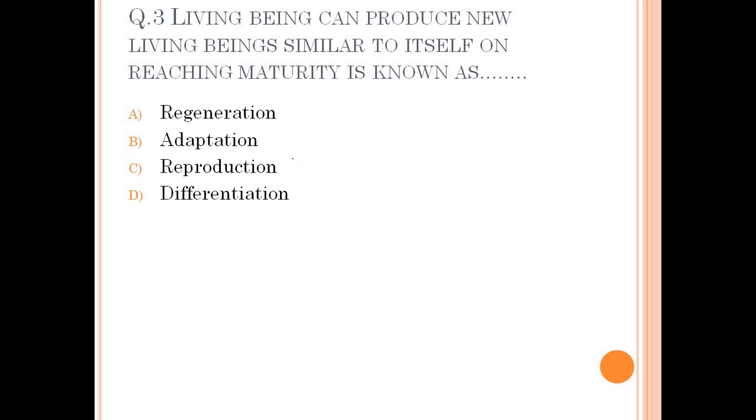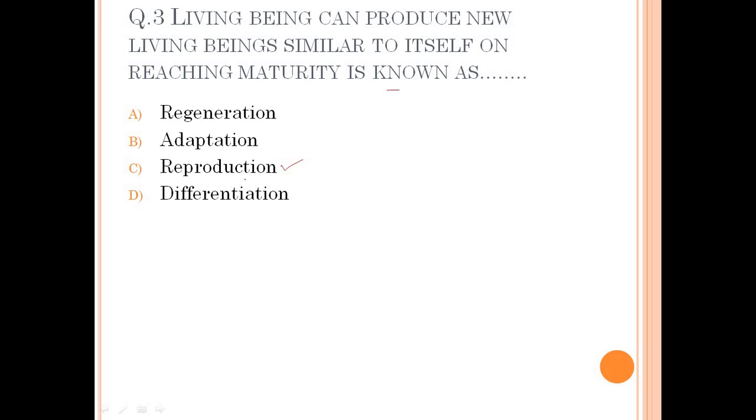Differentiation. This is living beings. The right option is reproduction. Reproduction is for continuation of new life, not the characteristics or draw itself on reaching maturity is known as reproduction.